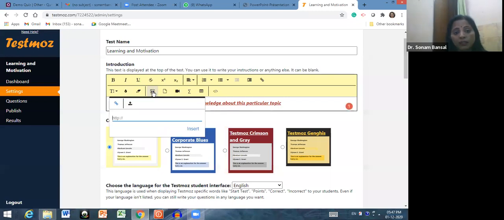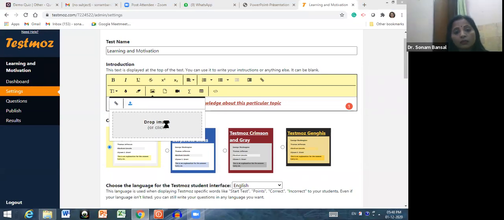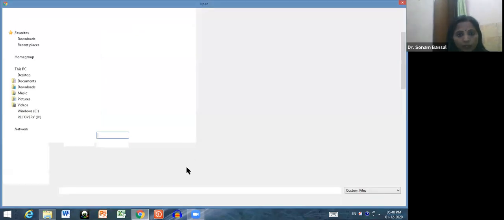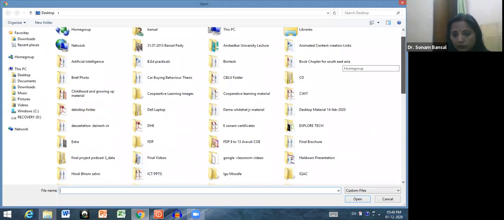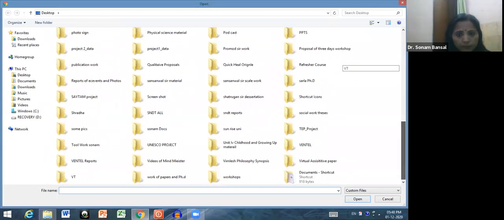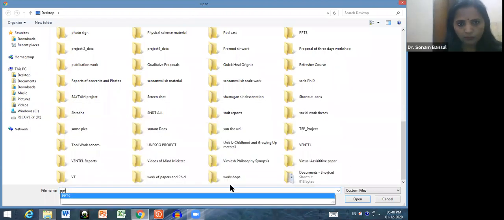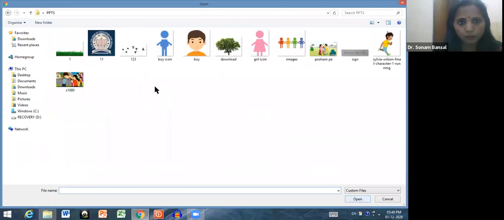If you want to insert any image, then you can upload an image, and you can also upload a URL over here. Let me insert an image. Let me click over here. Let me go to my dashboard and let me type PPTs. I'm going into this particular folder, just opening this. So I want this image as my background. So let us click open.